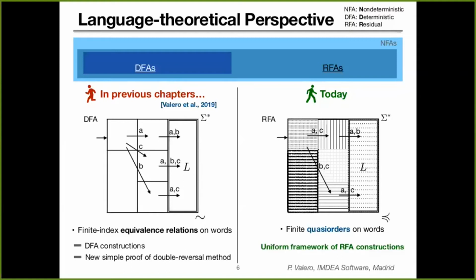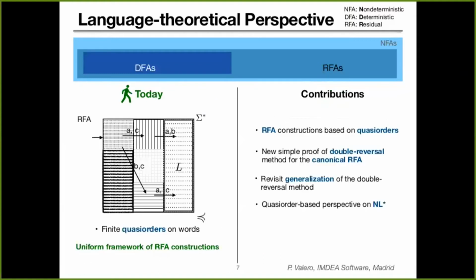Given a quasi-order that satisfies the given properties, we produce a residual automaton that generates the language L. And this is one of the main contributions of our work, the definition of this framework of residual automata constructions based on quasi-orders. Now, we use this framework to offer a new and simple proof of the double reversal method for building the canonical residual automaton, and we also use it to revisit the generalization of this double reversal method. Finally, we also use this framework to offer a quasi-order based perspective of the learning algorithm NL star. In this talk, we are going to focus on the first two contributions, but we will also give a high-level description of the other two ones.